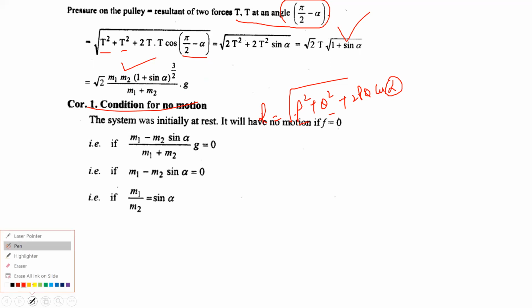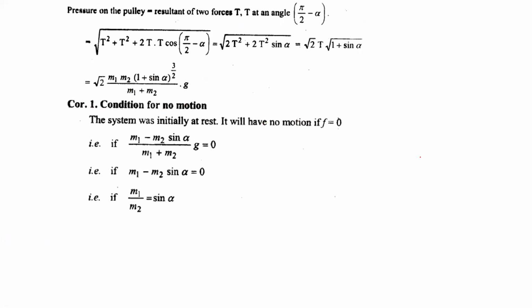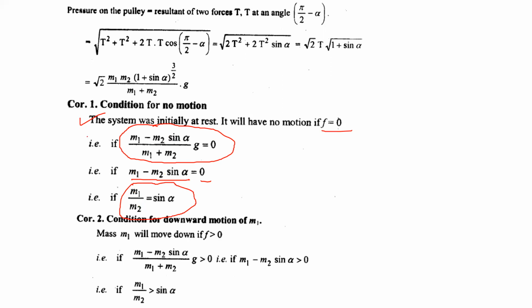And the condition for no motion: if we want to say that the particles will not move, the system was initially at rest, it will have no motion if F is 0. Obviously when the acceleration is 0, then there will be no motion. So acceleration 0 means m1 minus m2 sin alpha equal to 0. That is, when the m1 by m2 ratio is equal to sin alpha, then there will be no motion. Considered for downward motion of m1.